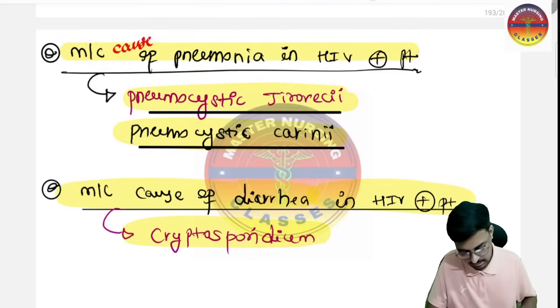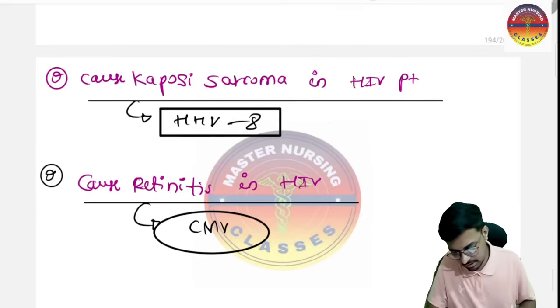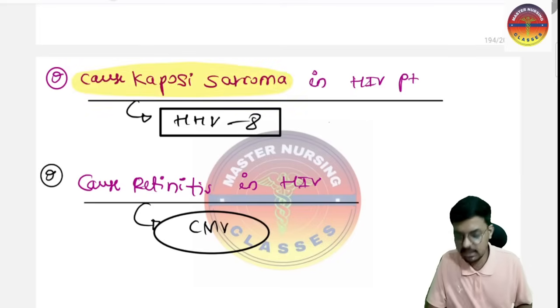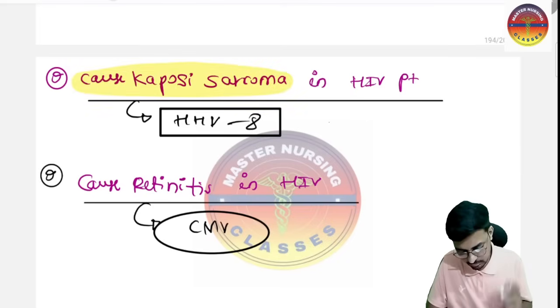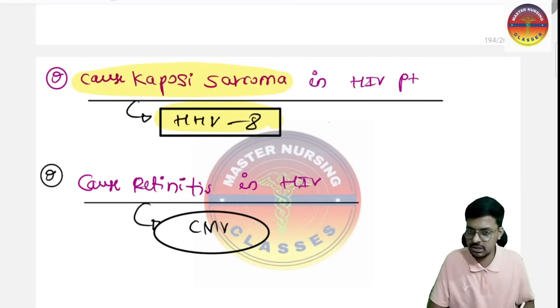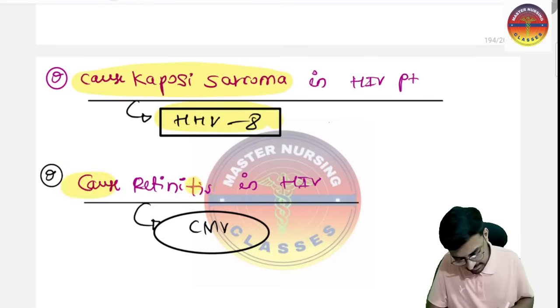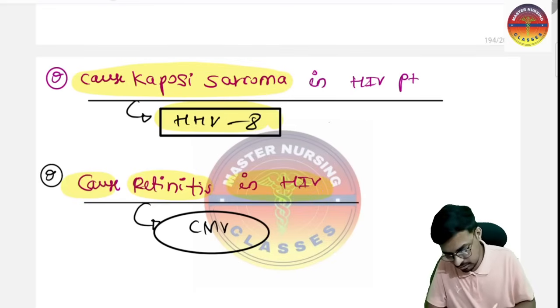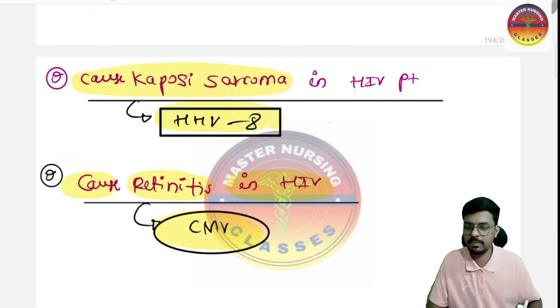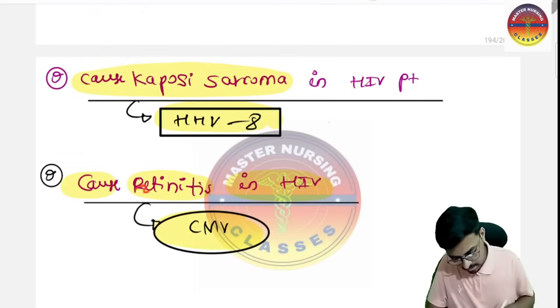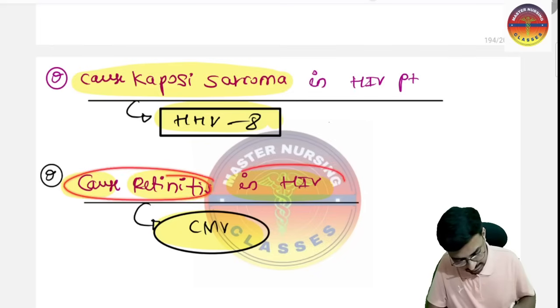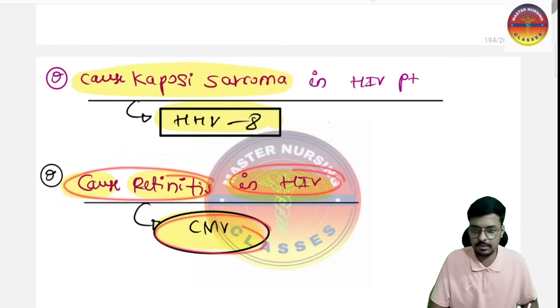Important golden points, right? Next, Kaposi sarcoma, which we have already discussed, is the cancer most strongly associated with HIV positive patients. The cause of Kaposi sarcoma is human herpesvirus number 8. What is the cause of retinitis in an HIV positive patient? A frequently asked question: it is cytomegalovirus. Cytomegalovirus is the most common cause of retinitis in an HIV positive patient. So please remember.